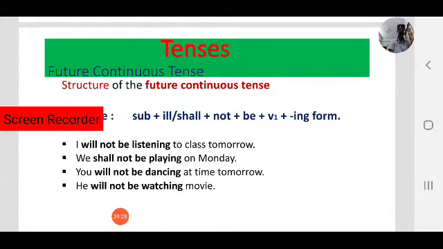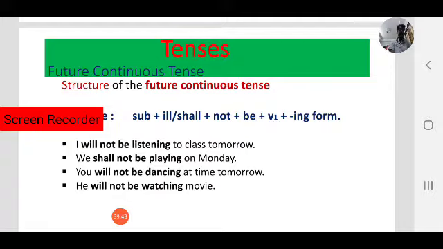You will not be dancing at this time tomorrow. Will not be plus playing. Playing, that is the present participle, V4 form of the verb. Will not be plus playing. Next, will not be plus watching.